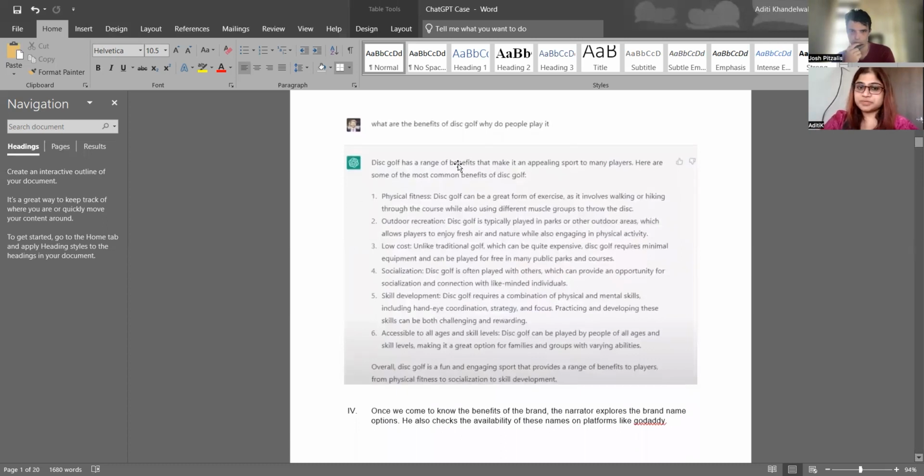So out of these 6 things that ChatGPT gave him as the answer: physical fitness, outdoor recreation, low cost, socialization, skill development, and accessible to all ages. He particularly emphasized let's concentrate on the physical fitness part of it. He also said that socialization is one of the important factors if you're going for an outdoor accessory. Through these 6 fields, what he was trying to get is how do we decide on the brand colors, the brand palette?